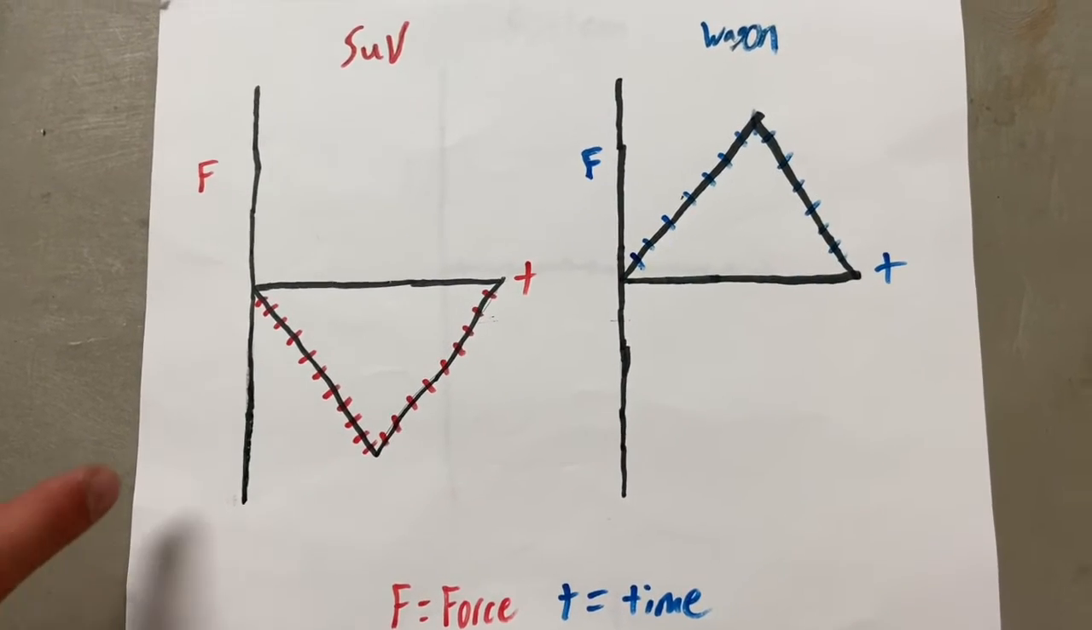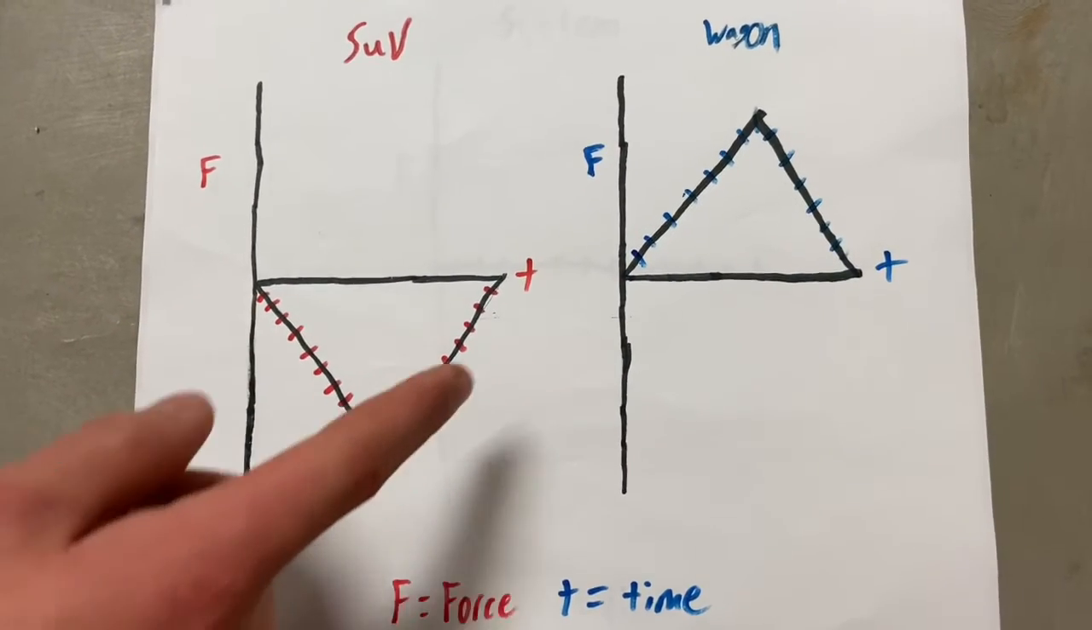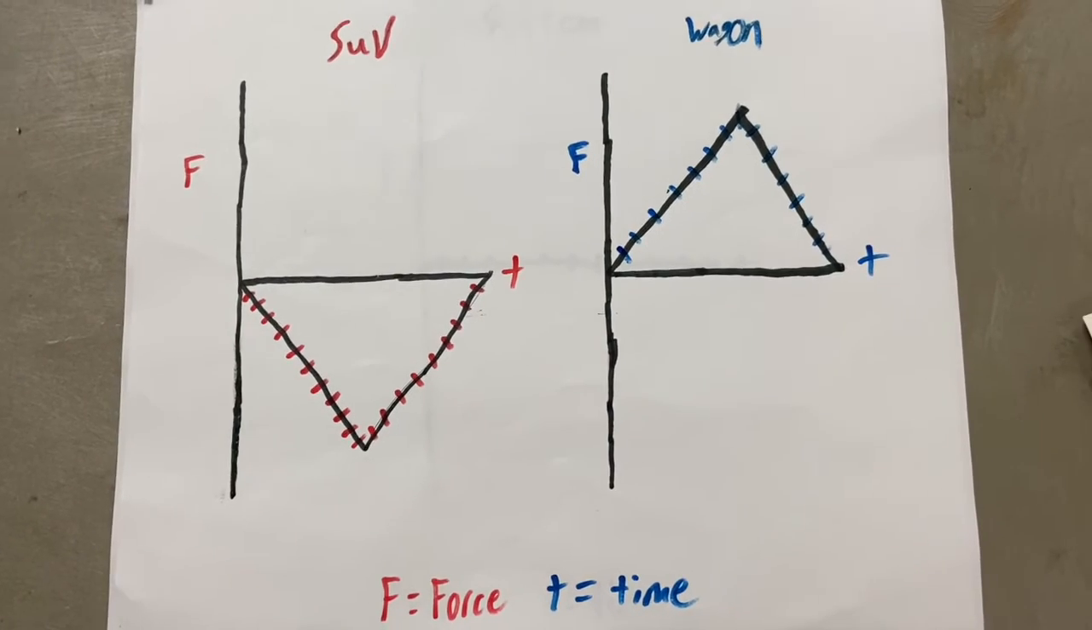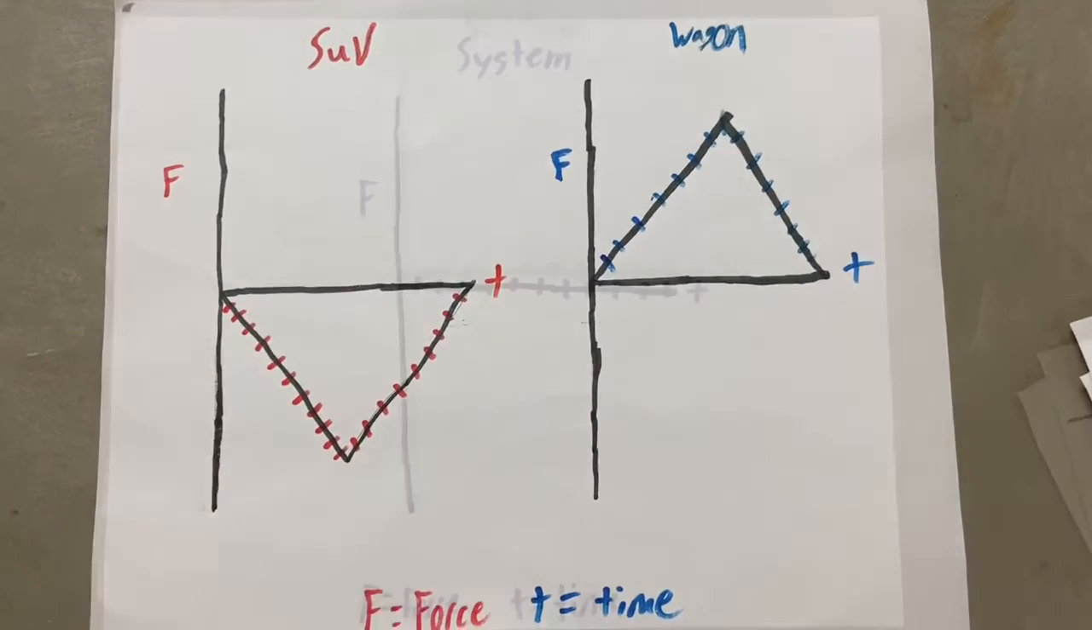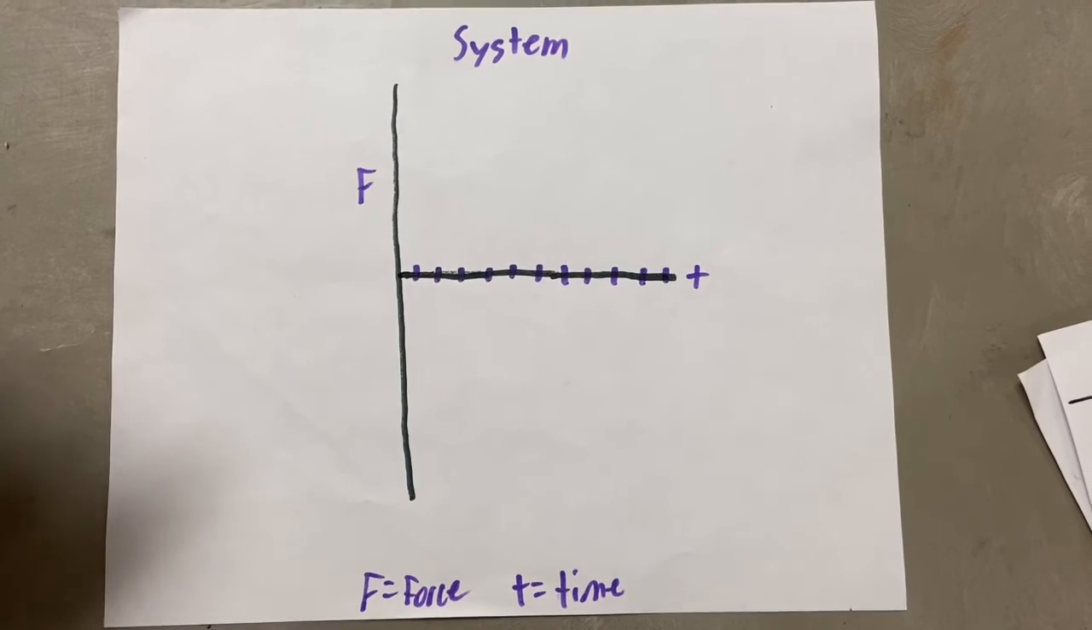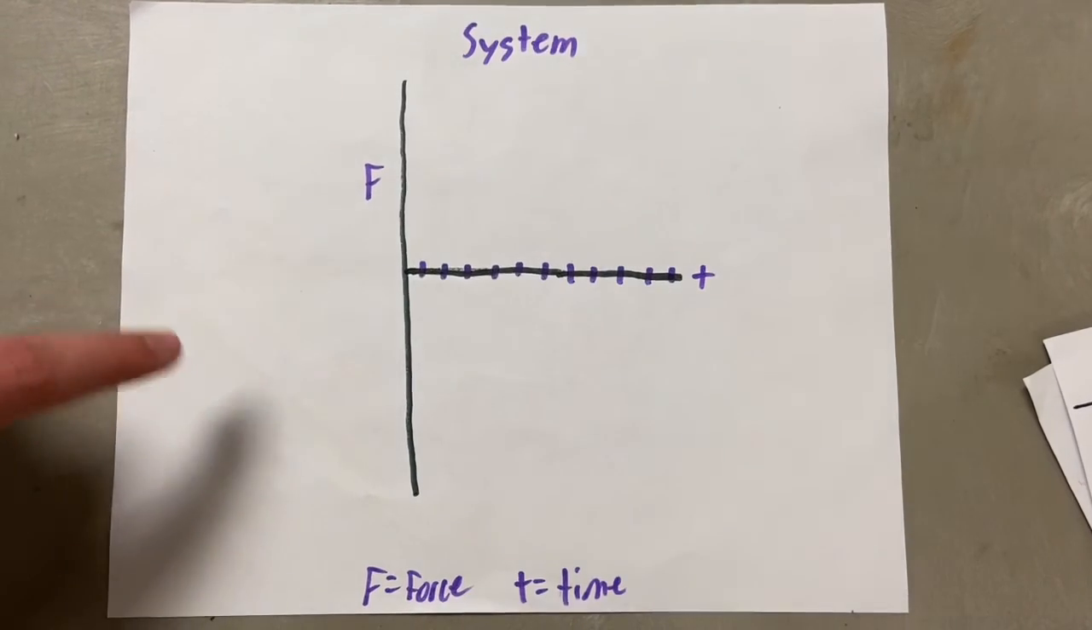These are the impulse graphs, which is force over time. And as you can see, as the SUV goes down, the wagon goes up. And as the wagon goes down, the SUV goes up. For the impulse graph of the system, since they cancel each other out, the force over time always equals 0.